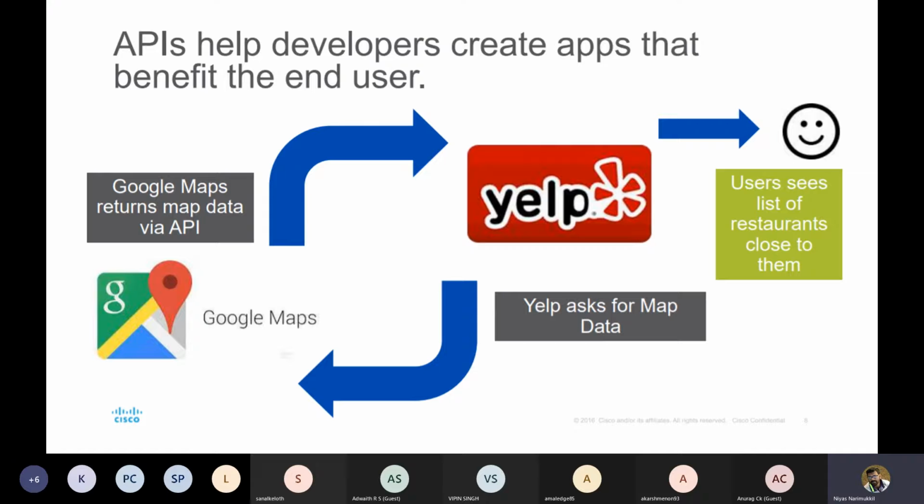Okay. So if that application needs to show any kind of info, with the help of the Google Map API, we will get the current location of the customer. We will get the current location from GPS also. Okay, but we can get it from Google Map also. And if you want to know the nearest restaurants, nearest petrol pumps, right? All these things we can get directly through Google Maps, right? So this option can be used by other applications also. Okay, for that they are using Google Map APIs.